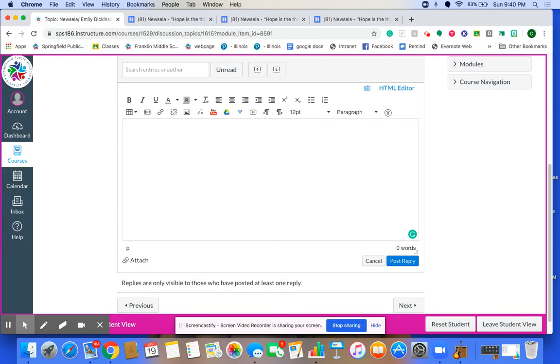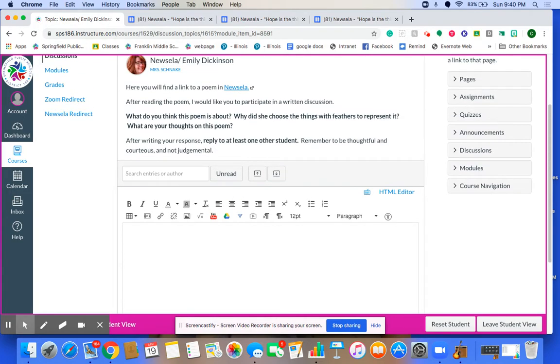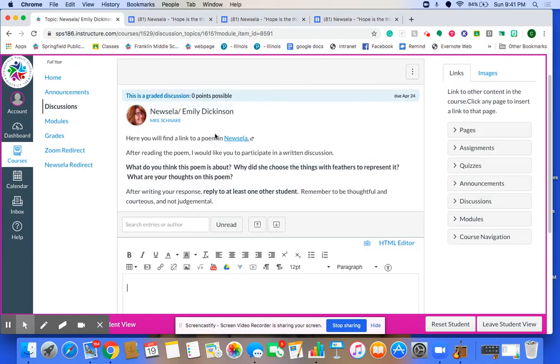After you've posted your reply, you'll be able to see everybody else who's posted a reply, and this is where the conversation part comes in. Once you've posted your reply, you need to start reading some of other people's ideas, and then you need to reply to at least one other person. You can reply to as many people as you want, but at least one other person to tell them that you agree with them, to tell them that you disagree with them in a polite way, or to add something to what they wrote. Okay? So think of it like a conversation on paper or text messages, only don't use text type. That would be bad.